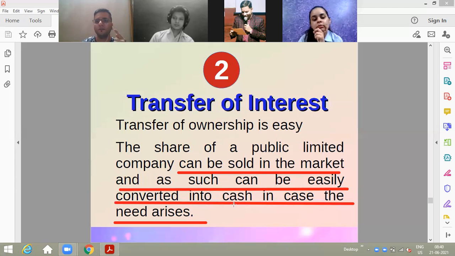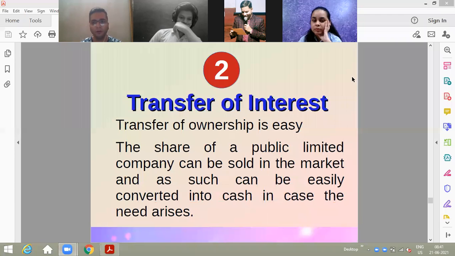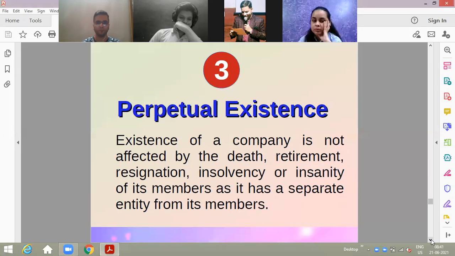So the second merit of a joint stock company is transfer of interest. You can easily transfer your shares. You can easily sell the shares in the market, and you can have the complete cash which you want from the market. That is only and only possible in the joint stock company, because ultimately in the joint stock company we have the merit of transfer of interest very easily.